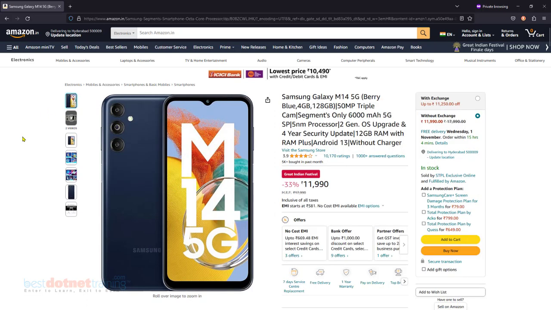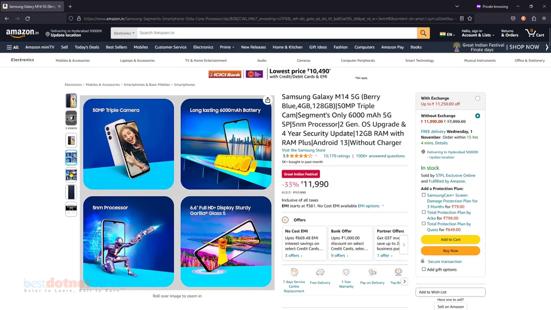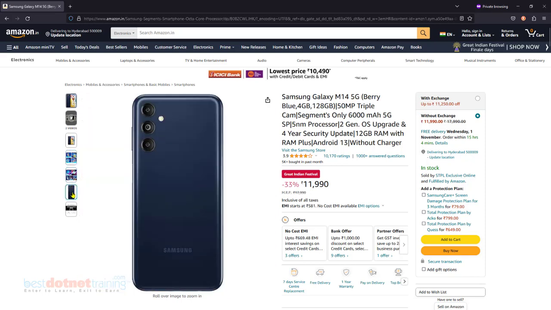Now what does the e-commerce website do? From those uploaded images, they will create the thumbnails. When we go to a particular product through the catalog, the thumbnails will be visible, and when we place the mouse pointer on a thumbnail, the relevant full-sized image will be shown.